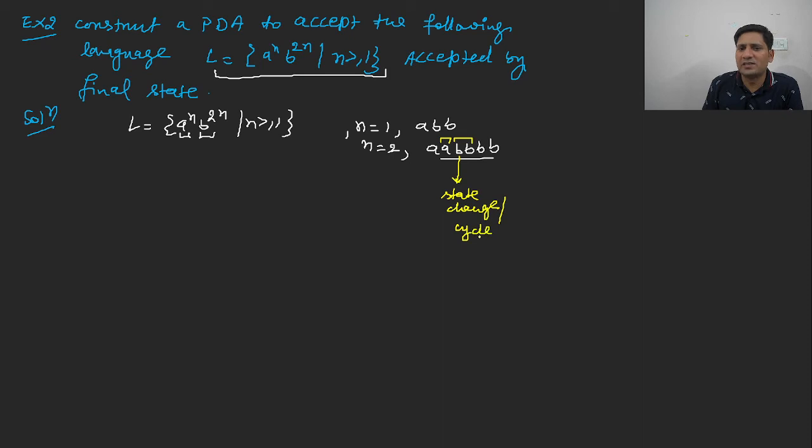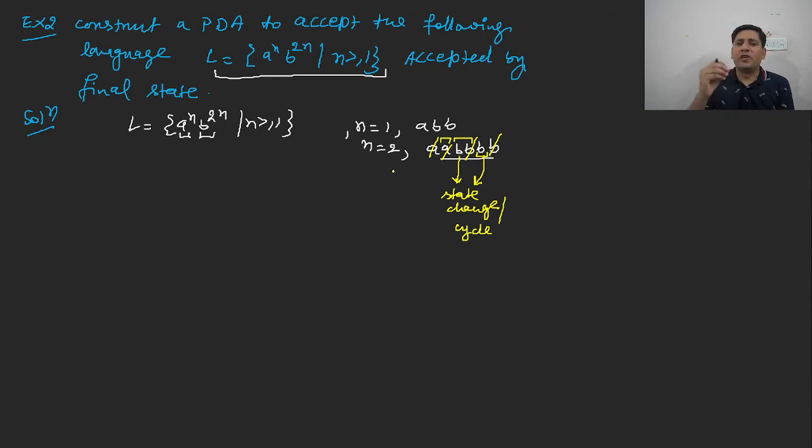From the first b we will change state, and from the second b we will pop a. In the same way, for the first b we will change state, and from the second b we will pop a. Is it clear to everybody?